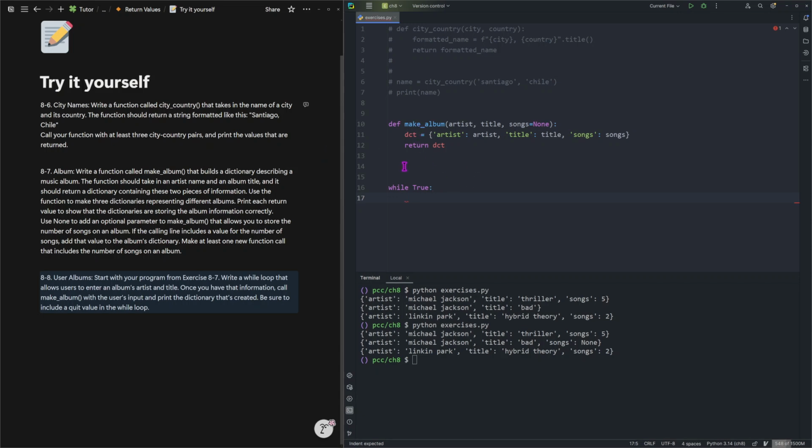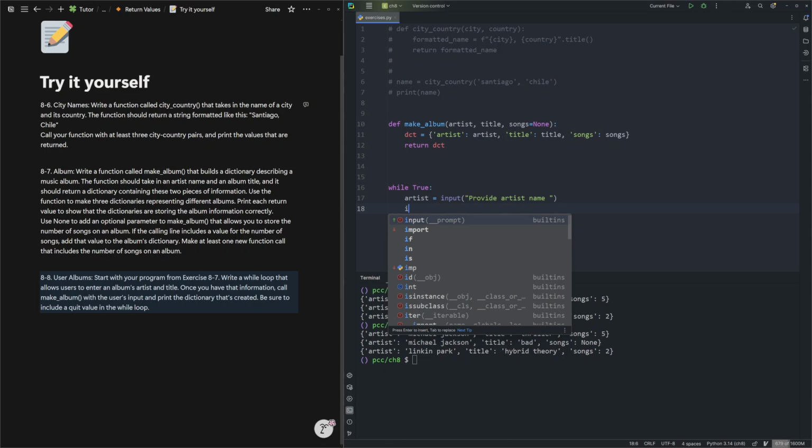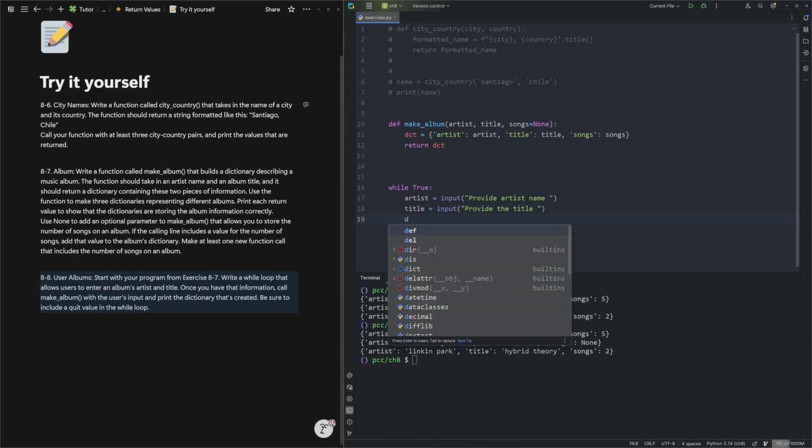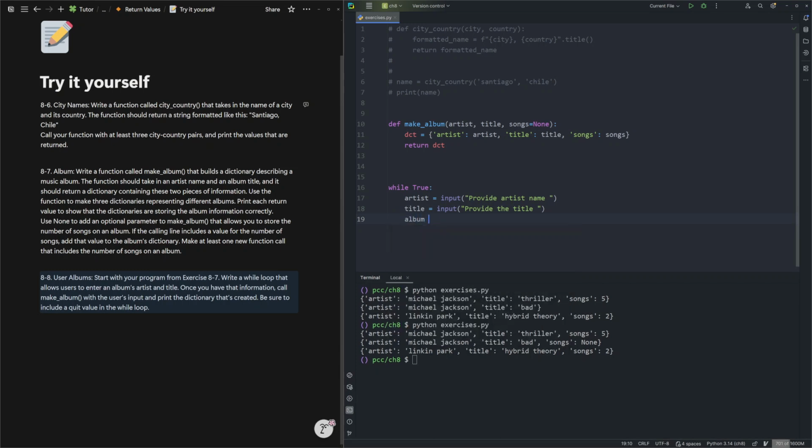While True, you can take artist equal to input, provide artist name, title equal to input, provide the title. Now you can create your album from the make_album function. You pass artist and you pass title.